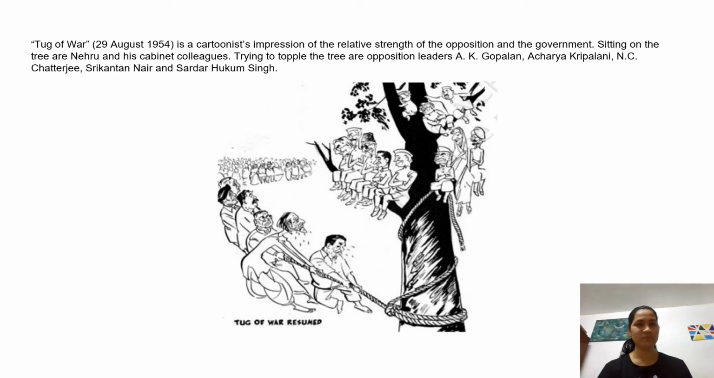Yes, so this picture is basically tug of war of 29 August 1954. Even this picture is a cartoonist's impression of the relative strength of the opposition and the government, that is the Congress government sitting on the top of the tree. Because how do we know that it is the Congress government? Because we can see that here again Jawaharlal Nehru is present, right? So sitting on the tree are Nehru and his cabinet colleagues. They're trying to topple the tree as the opposition leaders.